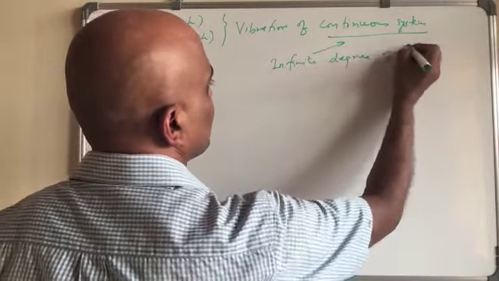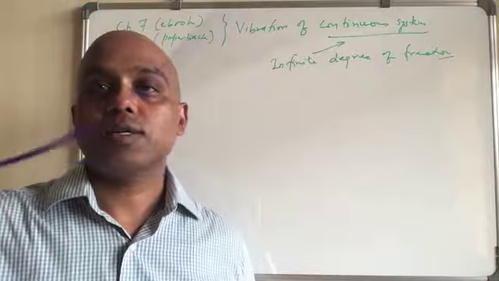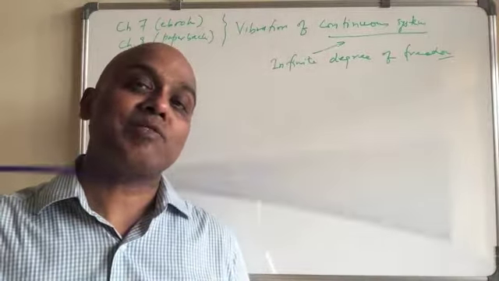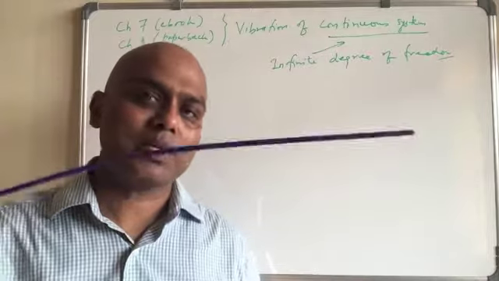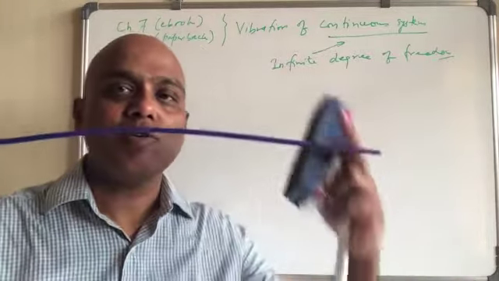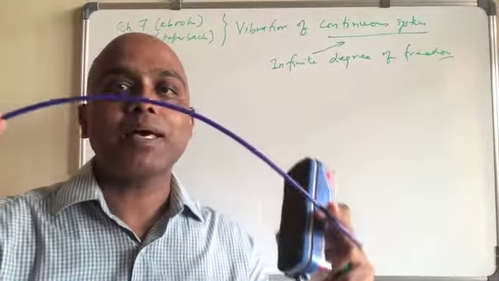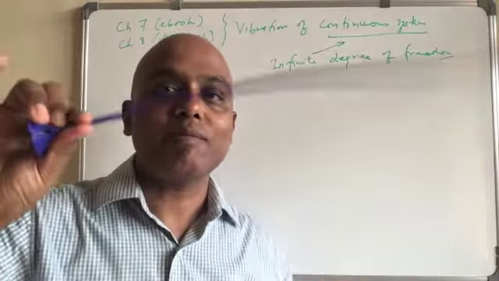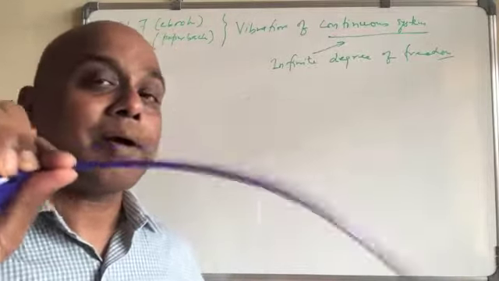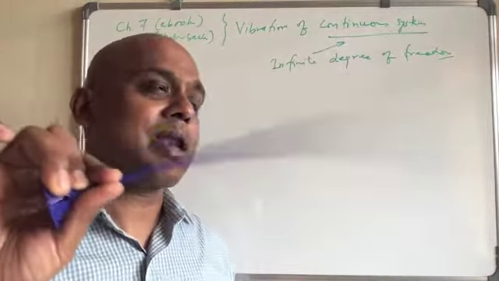For example, you have a beam, and if it vibrates like this, this kind of vibration is a continuous system. This is a beam basically. You have studied it during your solid mechanics class. You apply a load, it will bend. However, if you give base excitation like this one, it is going to vibrate like this. And this is in your lab also.